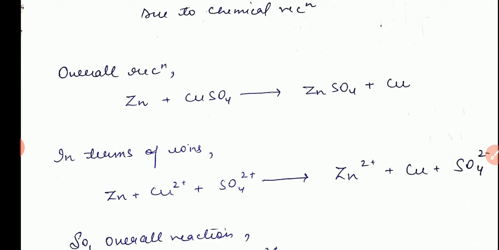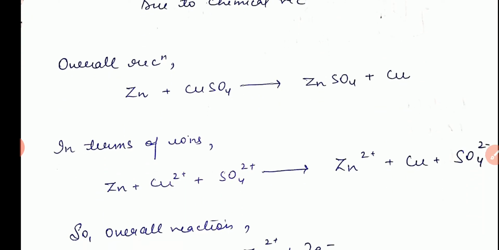When we write this reaction in terms of ions, we can write it as: zinc plus Cu2+ plus SO4 2-, that is the whole reactant, and the product will be the zinc ion in divalent form, and copper and sulfate ions also present in a divalent form.